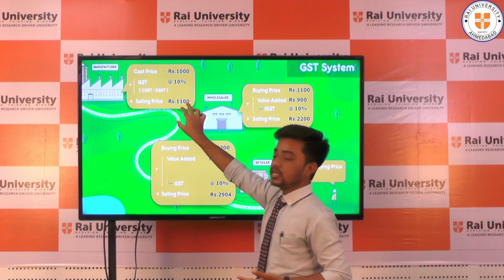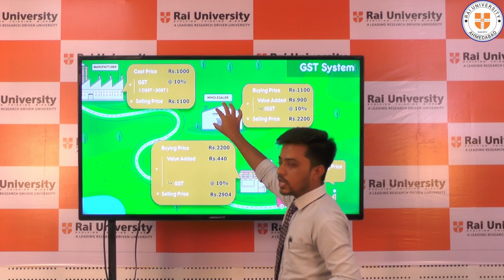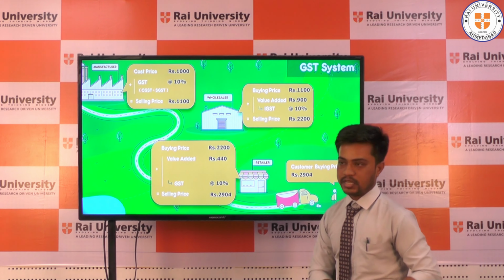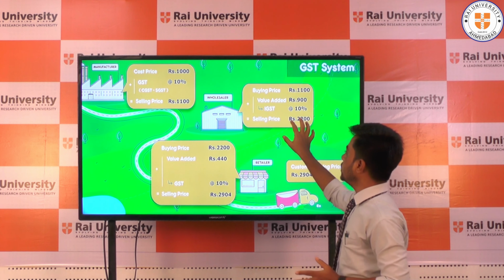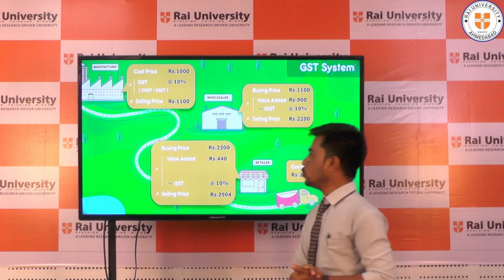Then the selling price is 1100. Then the manufacturer selling to the wholesaler is also adding the price of IGST, integrated GST, and the calculation of the selling price is 2200.